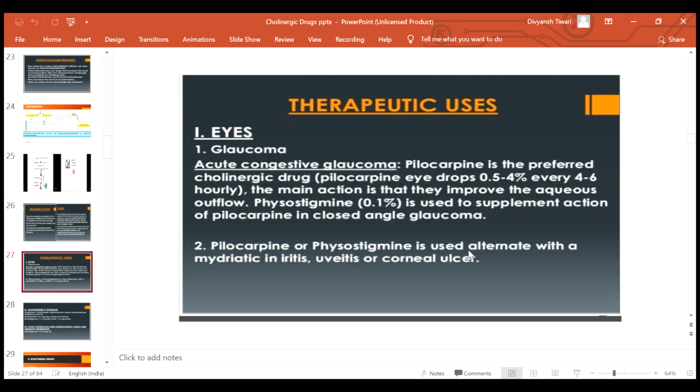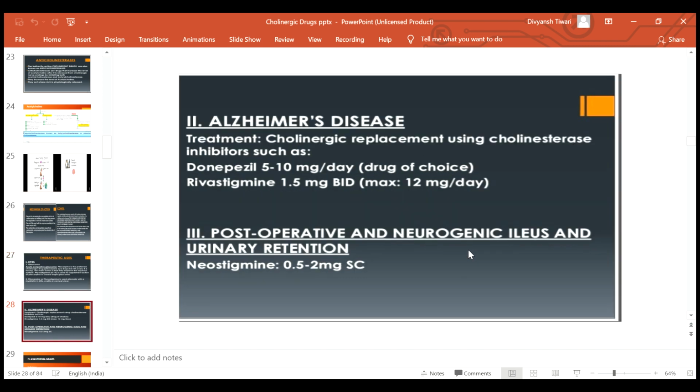Now the therapeutic uses. In the eyes, they are used in glaucoma, that is acute congestive glaucoma. Pilocarpine is the preferred drug. Dose is 0.5 to 4% used every 4 to 6 hourly. Physostigmine is used as a supplementary action. Then pilocarpine or physostigmine can be used alternatively with a mydriatic in cases of iritis, uveitis and corneal ulcers.